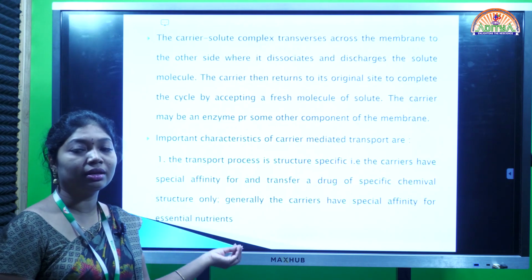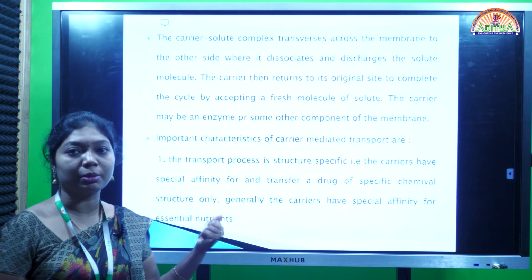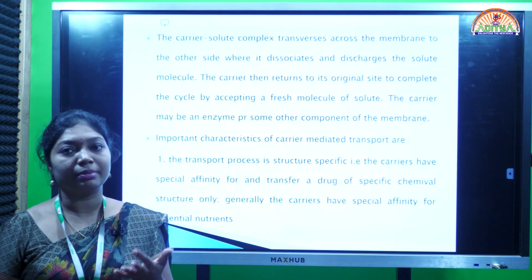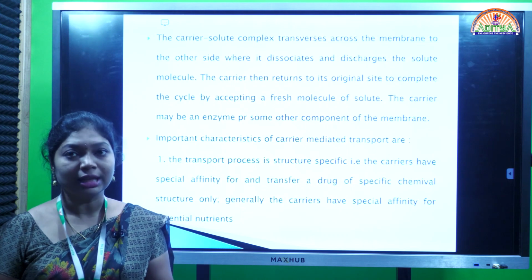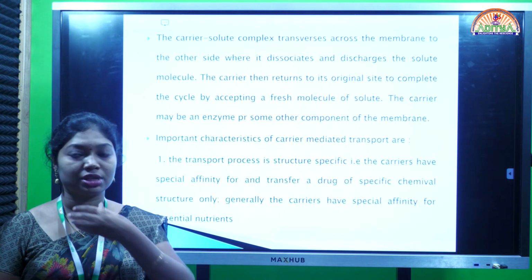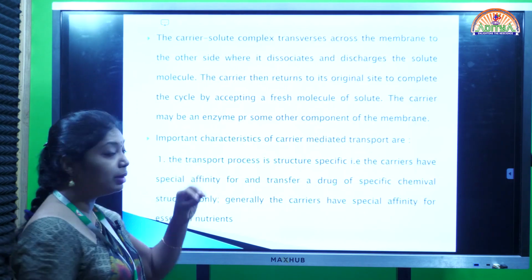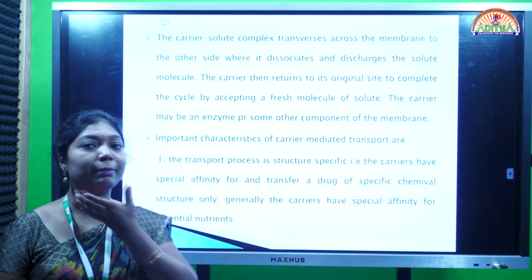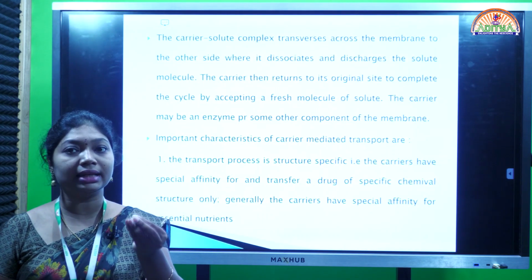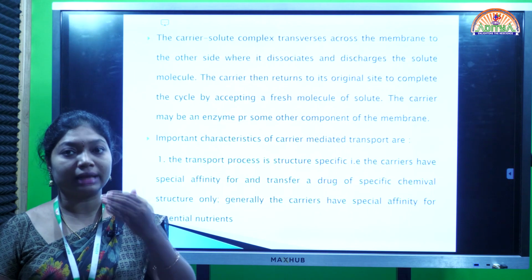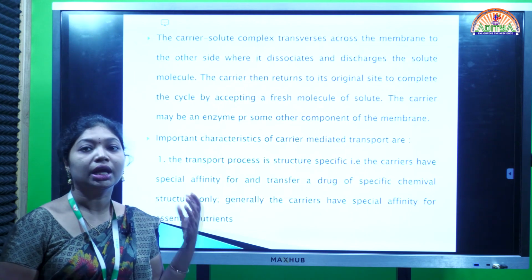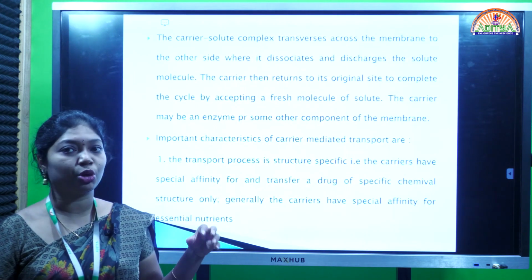The carrier helps the drug molecules cross the membrane more easily. After crossing, the complex dissociates. The drug stays there, and the carrier comes back to its original position to take another drug molecule.